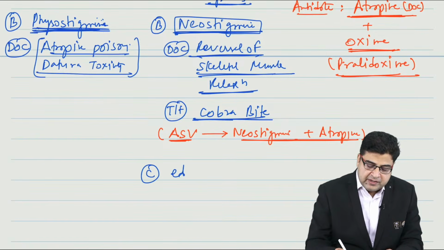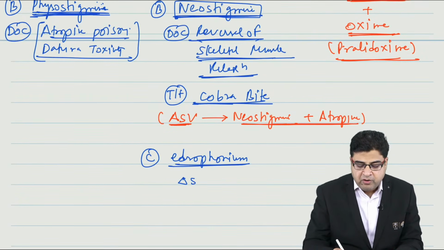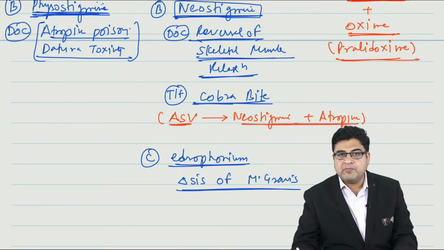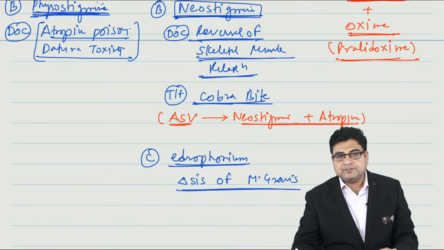Now the third medicine is edrophonium. So the third medicine which belongs to this class is edrophonium. Now where do we use edrophonium? Please remember, edrophonium is a drug that is given for diagnosis of myasthenia gravis. So we can use this medicine for diagnosis of myasthenia gravis. So this is all about the indirectly acting cholinergic medicines.